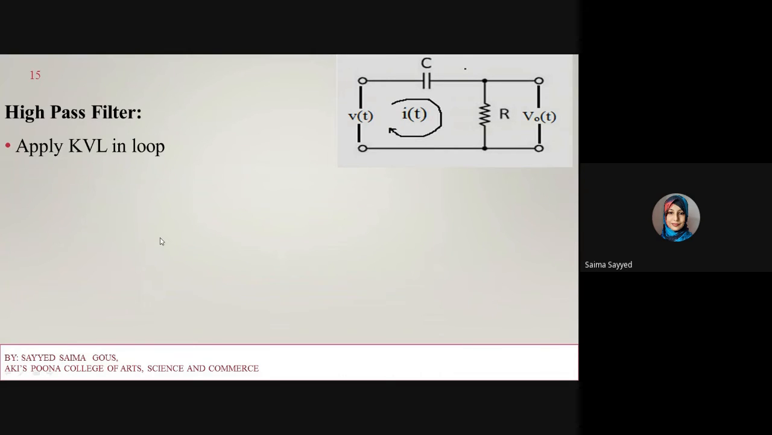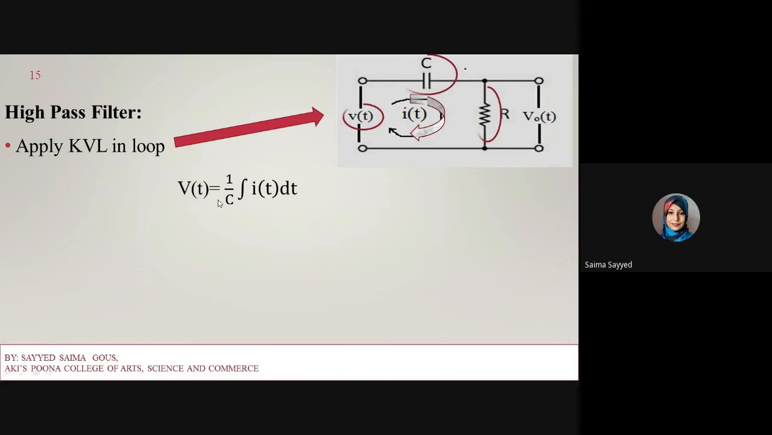So first apply Kirchhoff voltage law in the first loop, that is the input loop. So by applying Kirchhoff voltage law, v(t) will be equal to the voltage across the capacitor plus the voltage across the resistor. So v(t) is equal to the voltage across the capacitor, which is given by 1 upon C integration i(t) dt, and then the voltage across the resistor, which is given by R i(t).